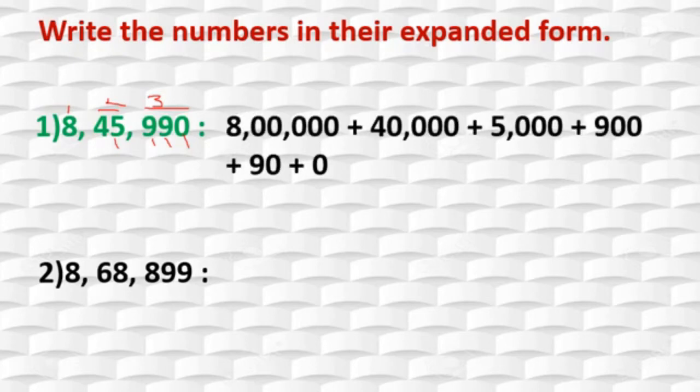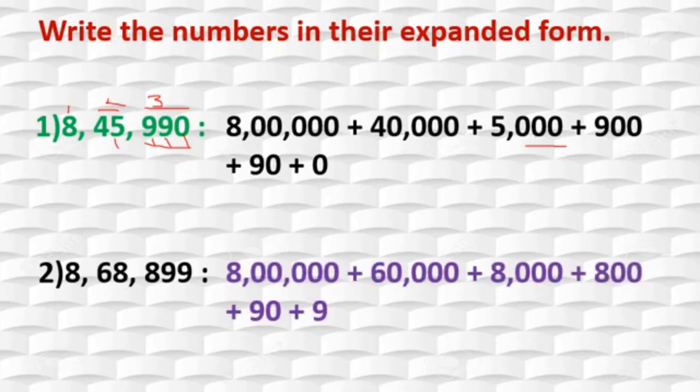See here, after 8, 5 zeros because 1, 2, 3, 4, 5 numbers are there. And after 4, 1, 2, 3, 4. And after 5, leave this, only 3, so 3 zeros. And after 9, only 2, so 2 zeros. Like this if you do, then we can properly write the expanded form of the given number. Got this? Same to the next one also. Here also it is 8 lakh plus 60,000 plus 8,000 plus 800 plus 90 plus 9.